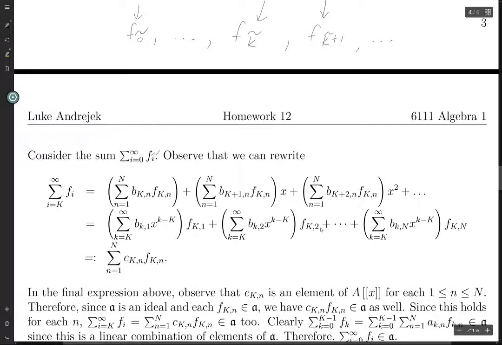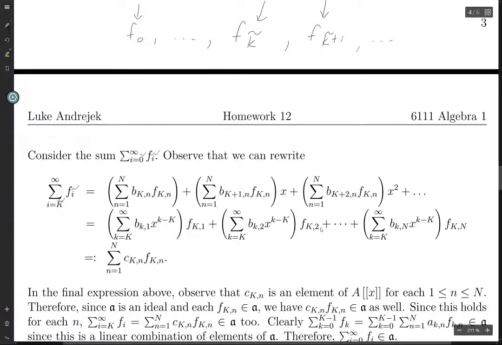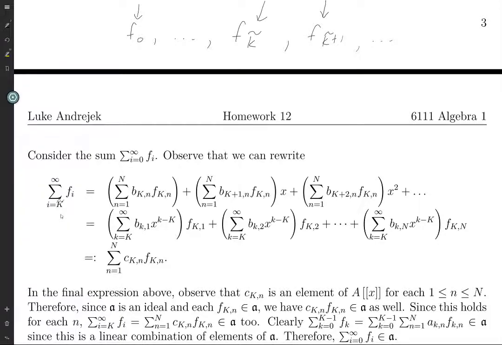And we can write the sum zero tilde. That's weird. No, this should be f0. Because k tilde and k tilde plus 1, those are just integers. Okay, so from i equals k tilde to infinity. So then if we're going from k tilde to infinity, then that's the same thing as